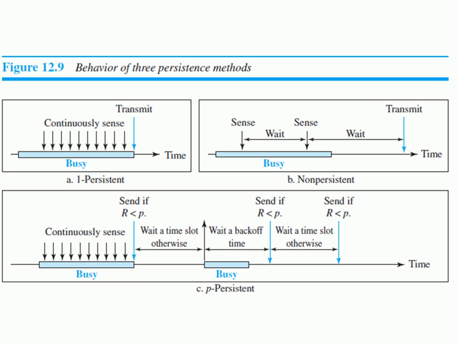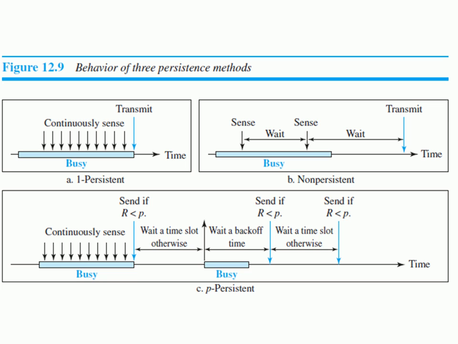The next figure shows the behavior of the three persistence methods. Here we have the first one, figure A, the one persistent method. All the stations sharing a common transmission medium have to continuously sense the channel, right?